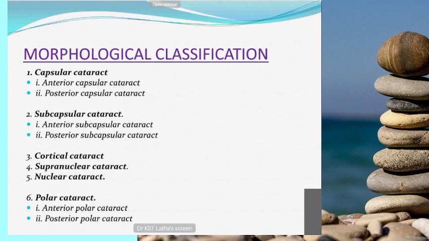Coming to morphological classification: capsular cataract, subcapsular cataract, nuclear cataract, and polar cataract. So all these things we have seen one by one.